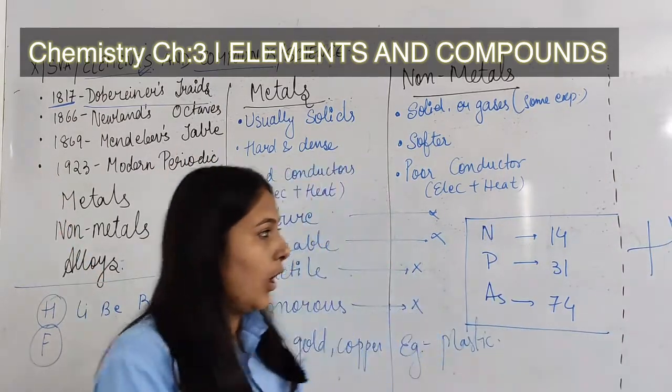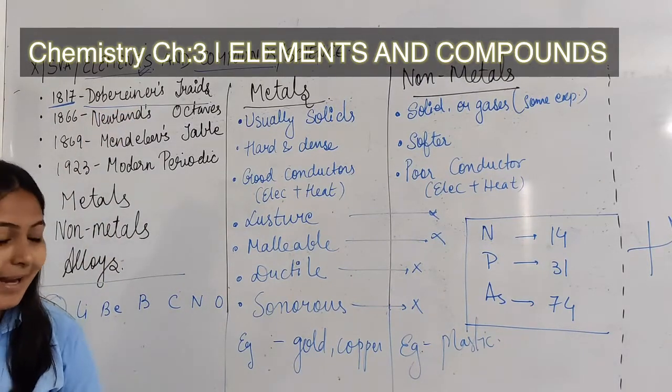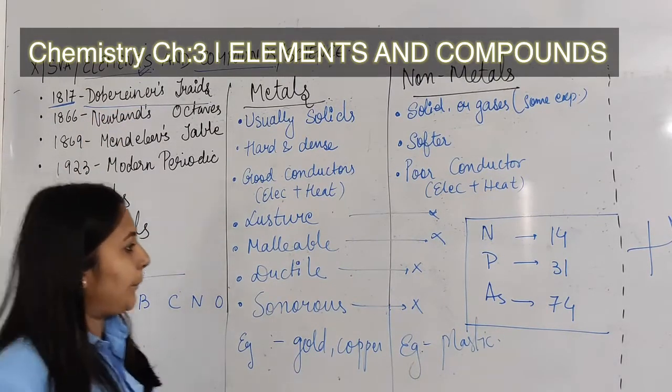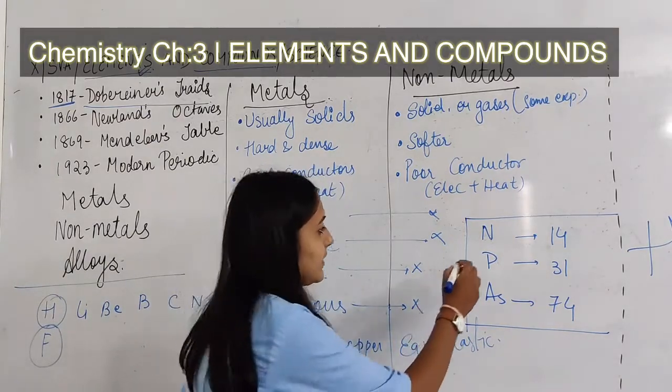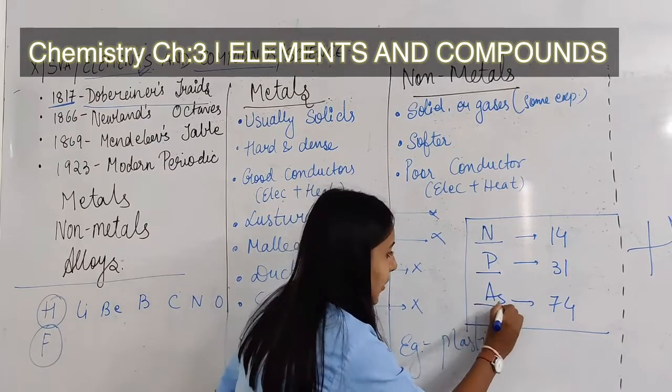Is that clear? If we talk about Döbereiner's triads, there are 3 elements, that is nitrogen, phosphorus and arsenic.